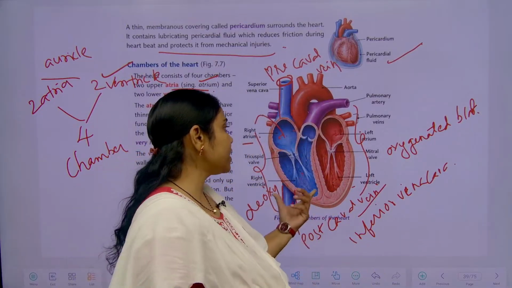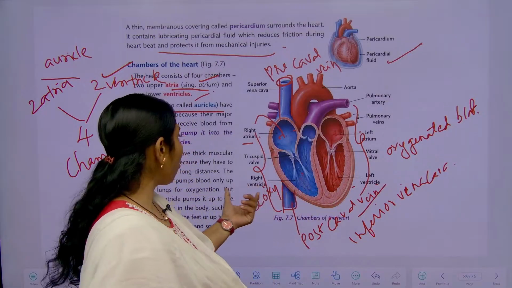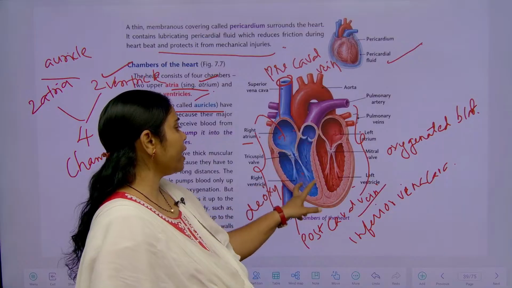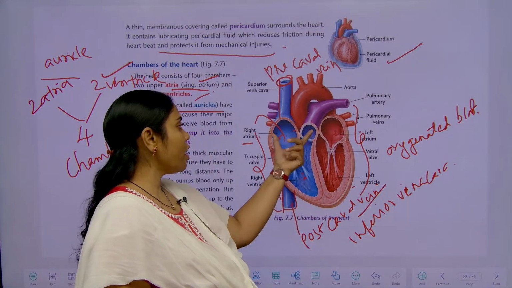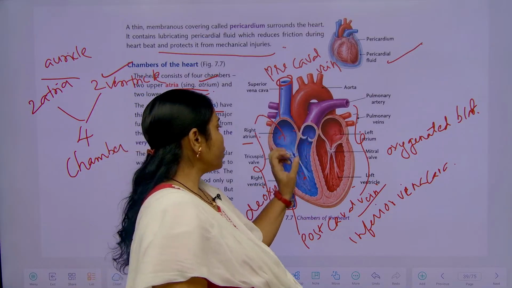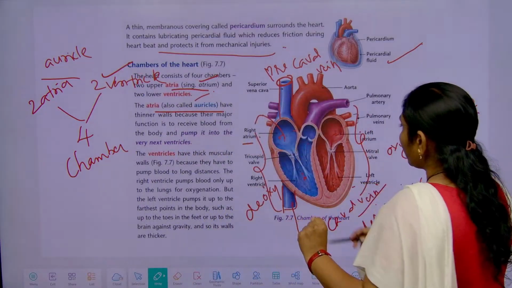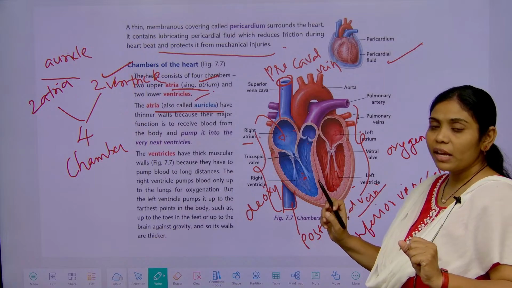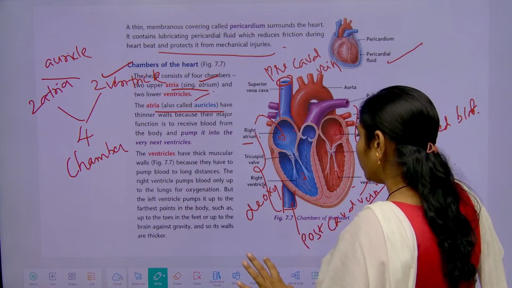It is formed with the myocardium tissue, and comparatively these two ventricles are longer, auricles are smaller in size, okay, and these auricles are thinner and these ventricles are thicker in wall.